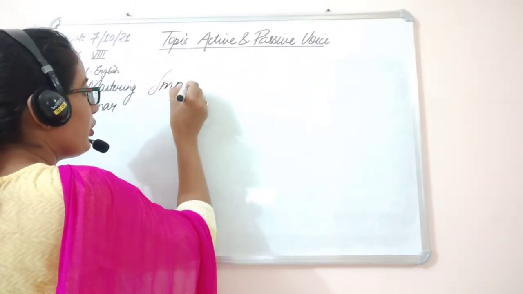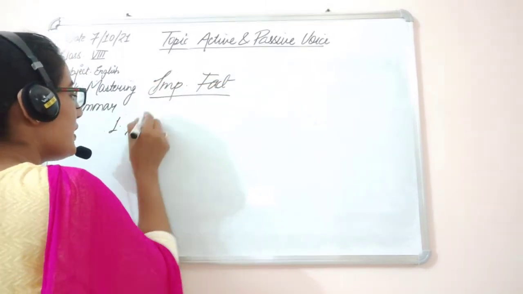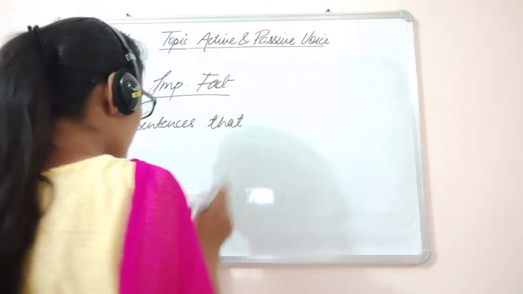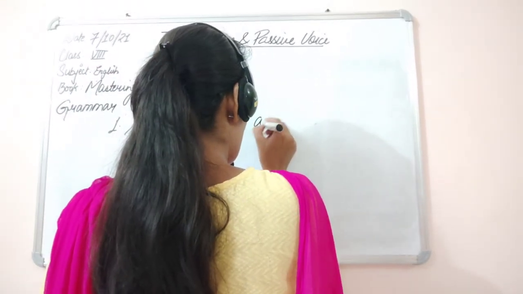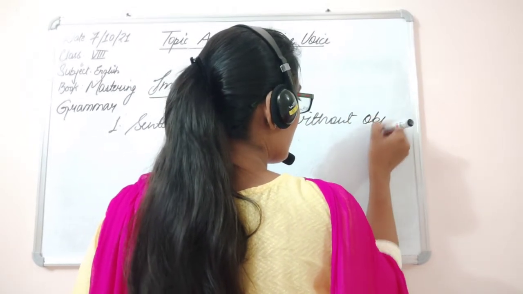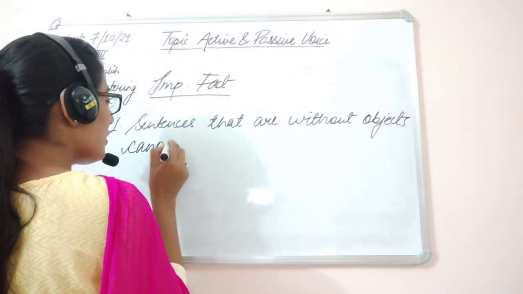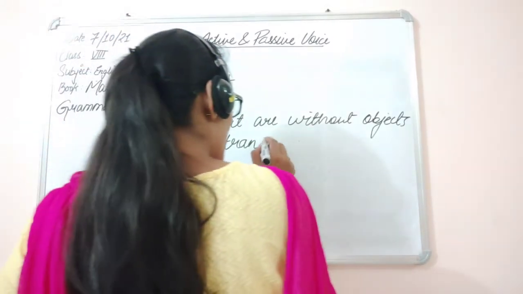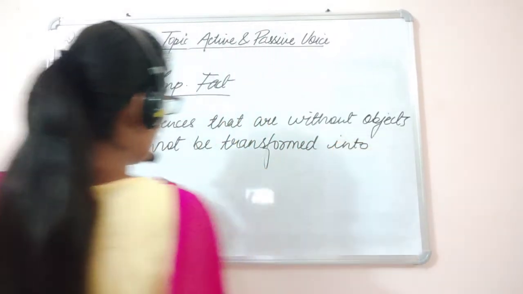इम्पॉर्टेंट फैक्ट क्या है? Important fact is: sentences that are without objects cannot be transformed into passive voice.